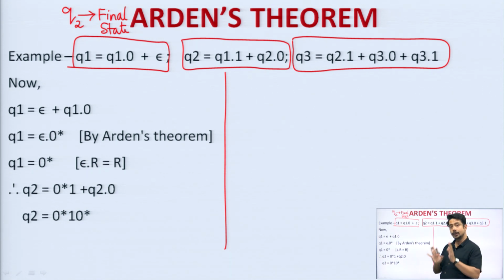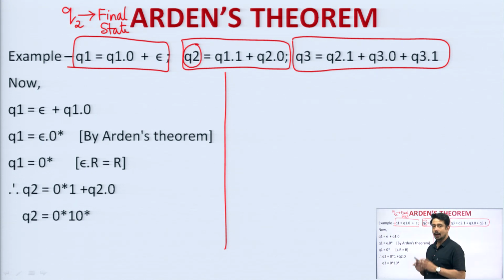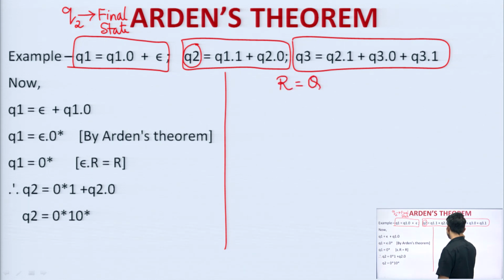How I have got this expression, I will let you know later on, but here I am trying to show you how to utilize Arden's theorem expression. Here I will take Q2 as the final state, for which I will look only at the Q2 expression. Okay, look at the Arden's theorem expression. It says that R equals Q plus RP has a unique solution, which implies QP star, correct. That means some way or other I need to find an expression in this format.